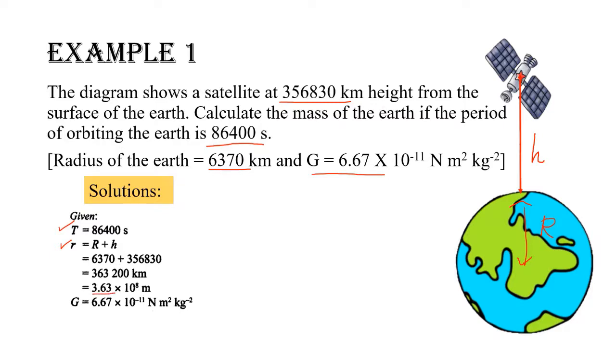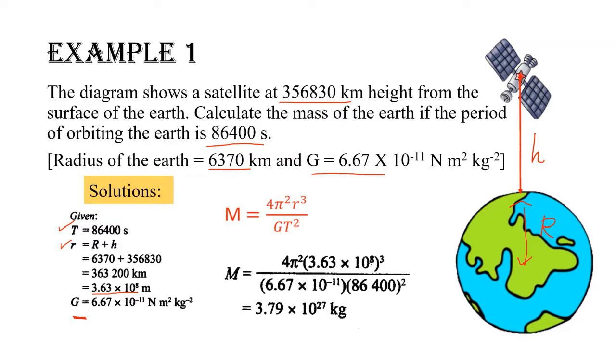G is the gravitational constant, equal to 6.67 times 10 to the power of minus 11 Newton meter squared per kilogram squared. Then, we write down the suitable formula, substitute numerical values into the formula and perform the calculation. Finally, we write down our answer with the correct unit: 3.79 times 10 to the power of 27 kg.